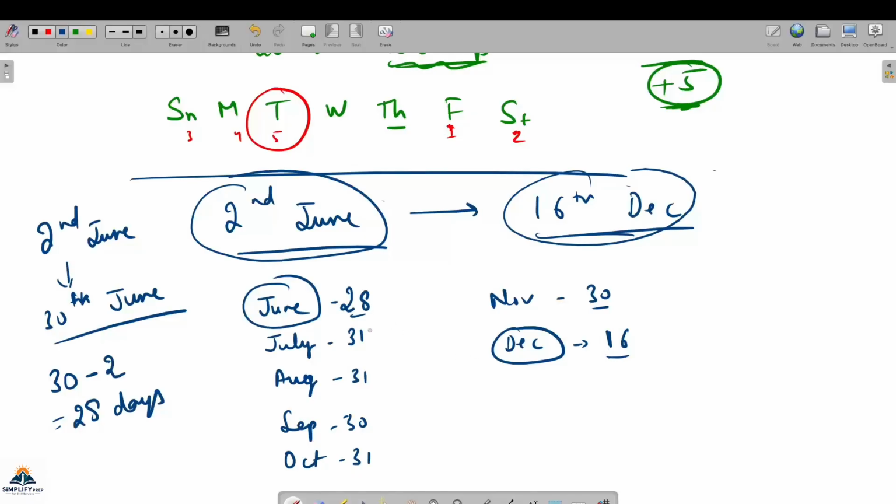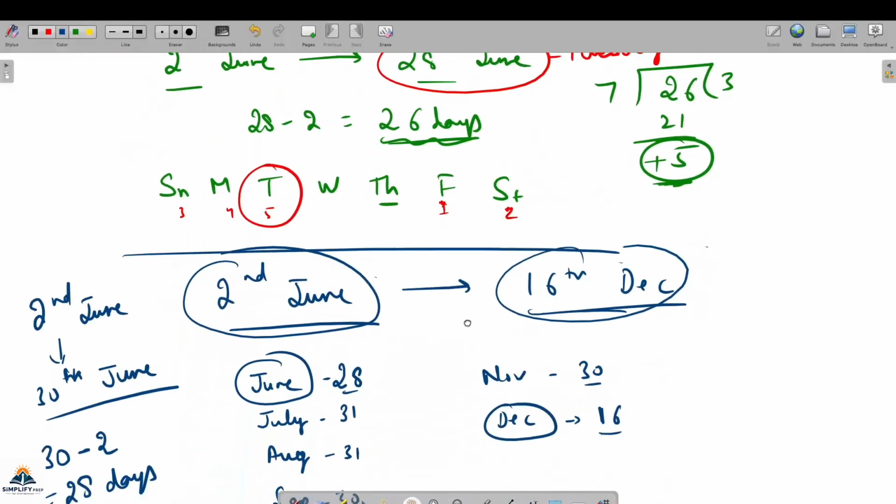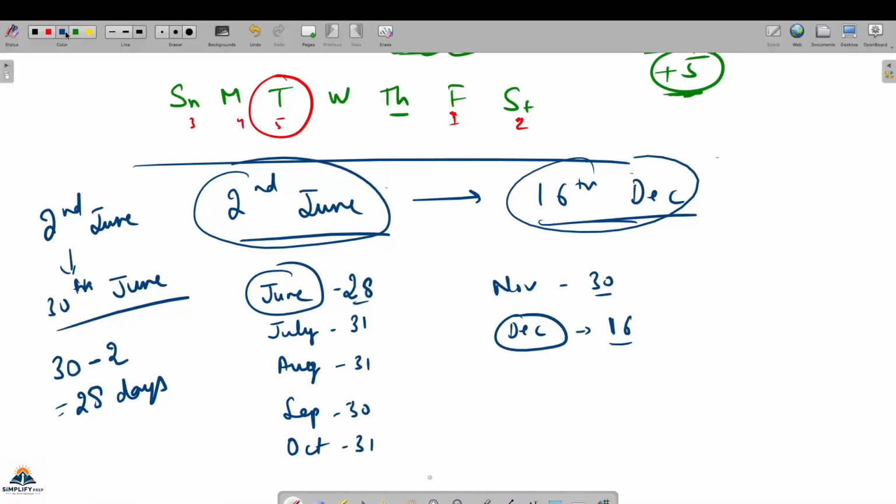And now you have to see which day it will be. Like 2nd June is Thursday. This is given. This is Thursday. So one way is you count all these days and then you divide by 7. But I will tell you a shortcut.